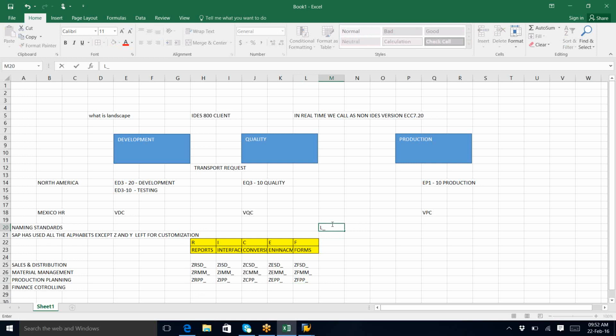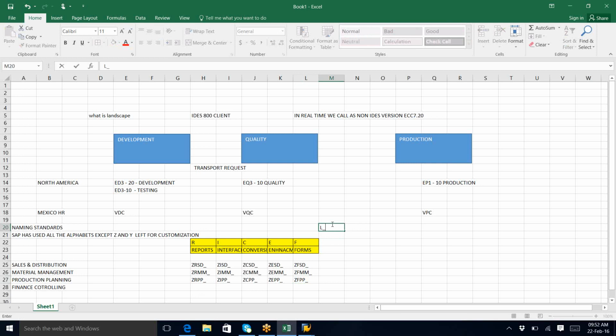Some clients give something called a functional specification, and in that these are written. No, functional specification is different again. This is a standard document. Before I talk about a functional spec or technical spec or anything, there will be another document called the naming standards document. That is nothing but the standards of the declaration part.